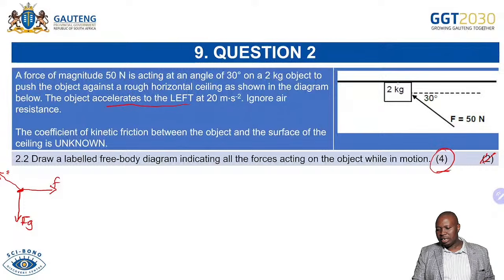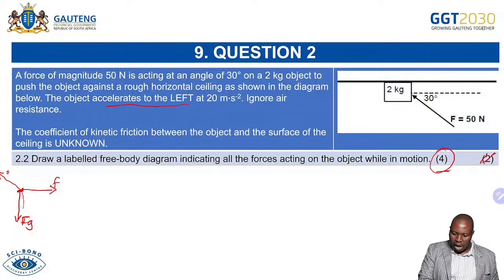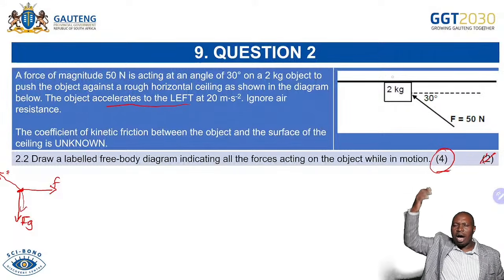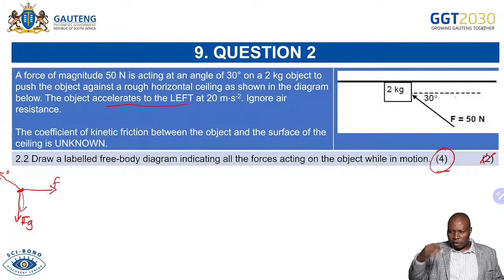The surface is above the object. So it is the surface that is applying the force, so the force will go downwards because it is applied by the surface on the object. Learners have a tendency of thinking that even in this scenario the normal force will go up. Normal force will go up as long as the object is on top of the surface.